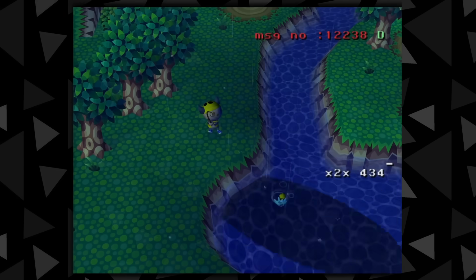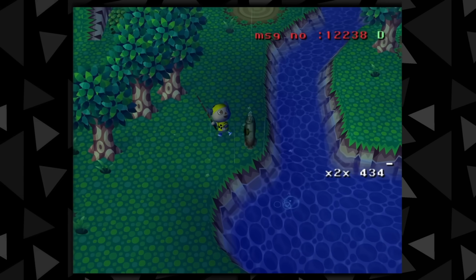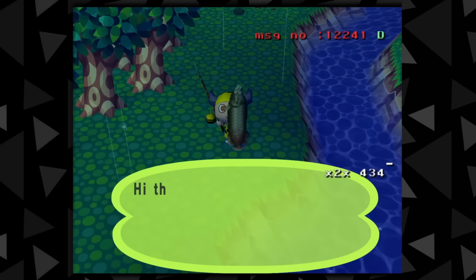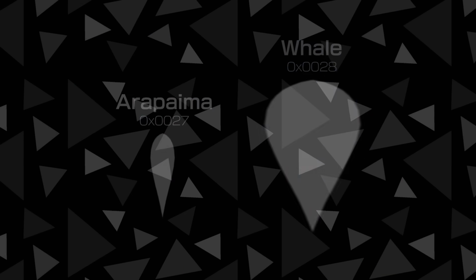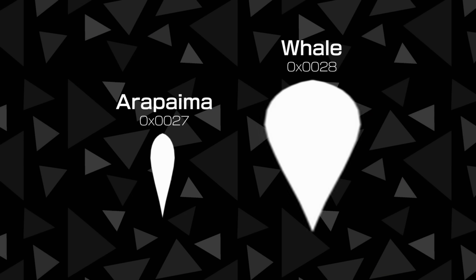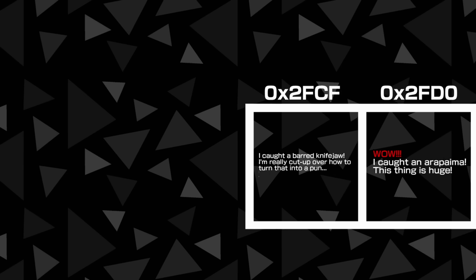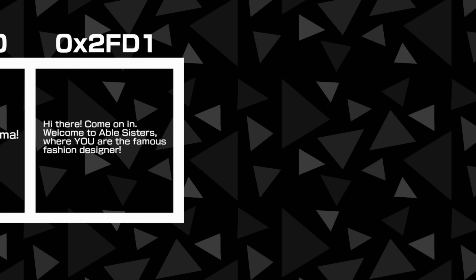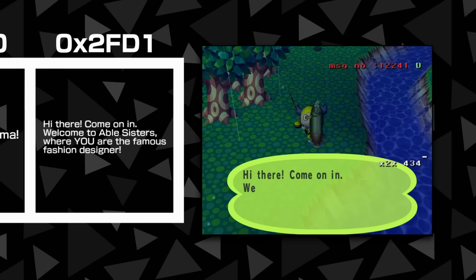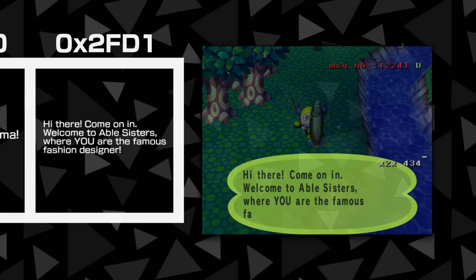A bit of a side tangent, but this is the precise reason why hacking the game to catch the whale will bring up the Able Sisters dialogue. Internally, the whale is indexed one higher than the Arapaima, so its catching text is also indexed one higher. And sure enough, the text that appears one index higher than the Arapaima maps to the Able Sisters greeting text.